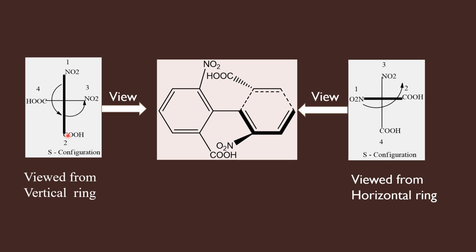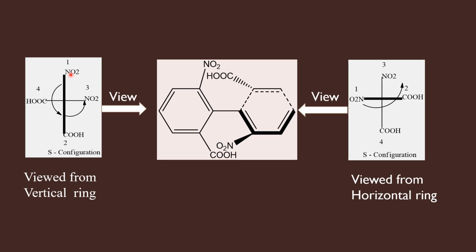And just to make the process easy, not to get confused, if I am standing near the vertical ring, I will thicken the vertical line, and the horizontal line I will keep as a normal line. The groups should be placed as I have instructed now.